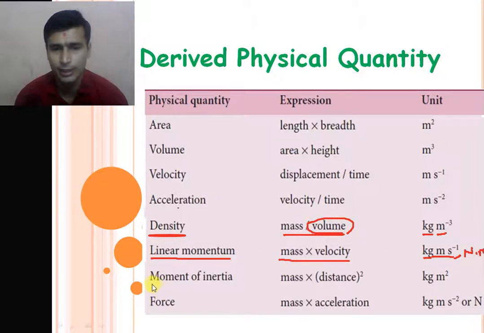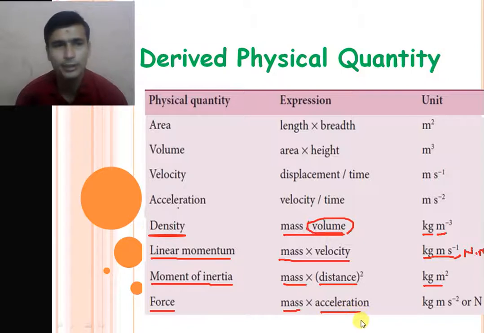Another physical quantity is moment of inertia. Moment of inertia is defined as the mass into distance square. Unit of the mass is kg and distance is meter, and the square of the distance is meter square. So unit of the moment of inertia is kg into meter square. Then after that we derive another physical quantity, force. You know the unit of the force is Newton, but SI unit of the force is derived from mass into acceleration.